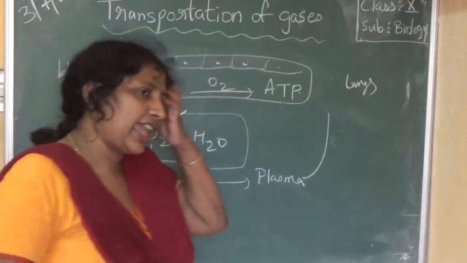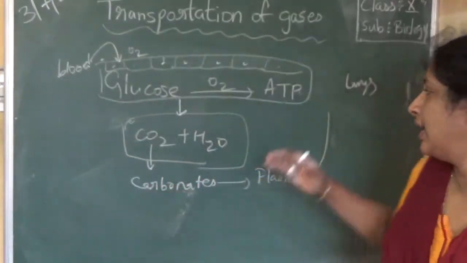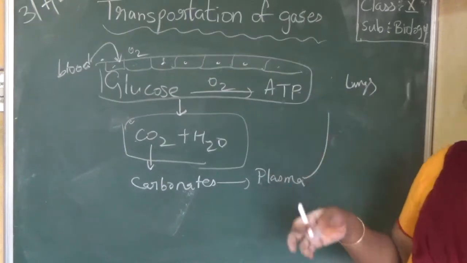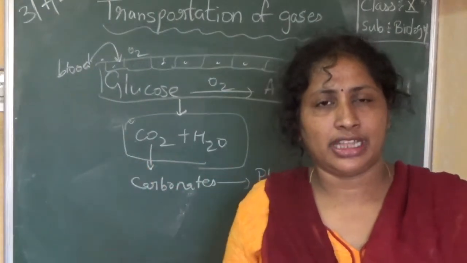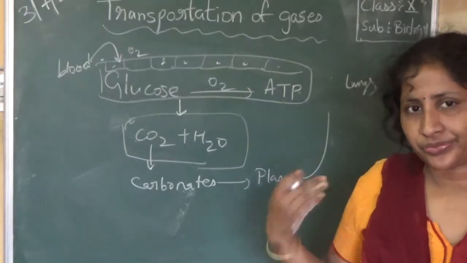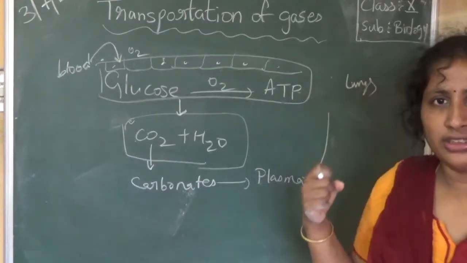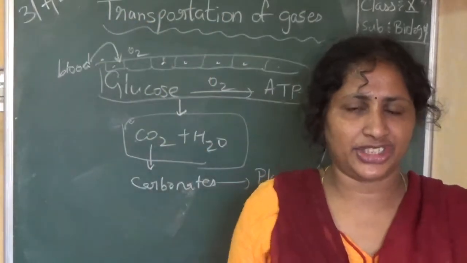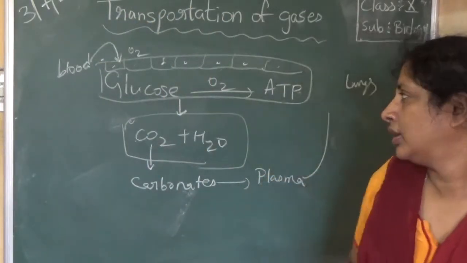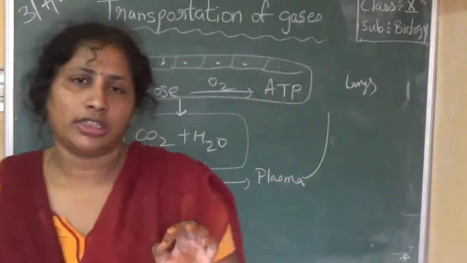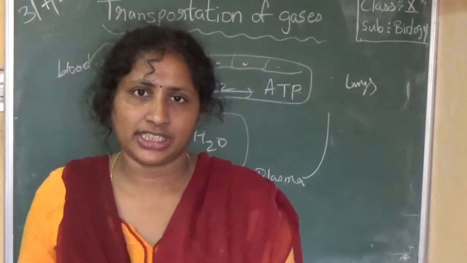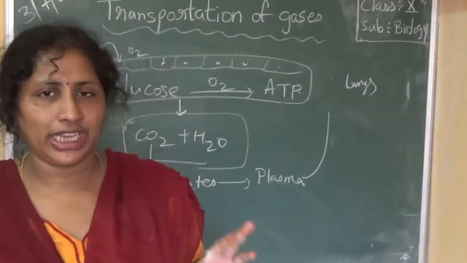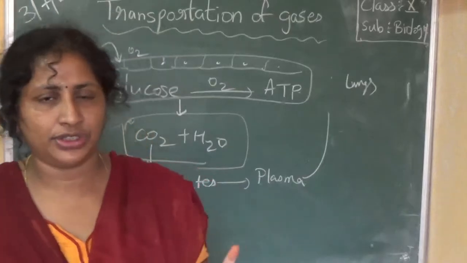This plasma will carry the carbon dioxide to the lungs, that is the alveoli of the lungs. The alveoli will take out the carbon dioxide from these carbonates and send it out by the exhalation process. Okay, clear? So simple process. Oxygen, like inhalation, air comes into the lungs. Air is a mixture of gases. So we have carbon dioxide, oxygen and nitrogen in the air.